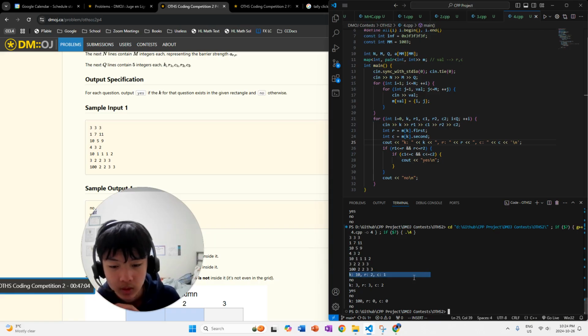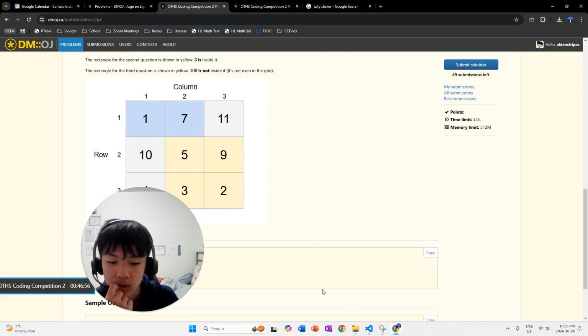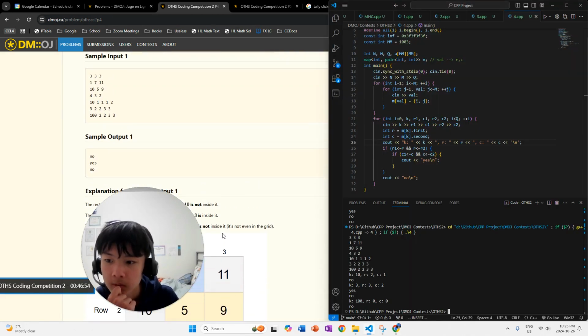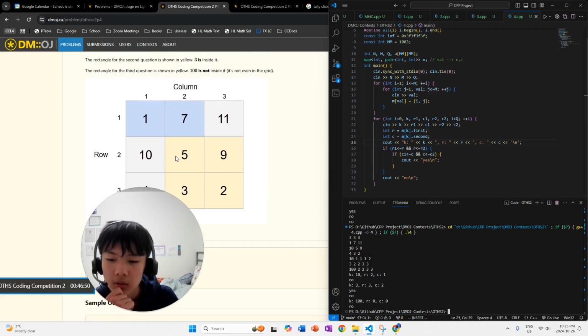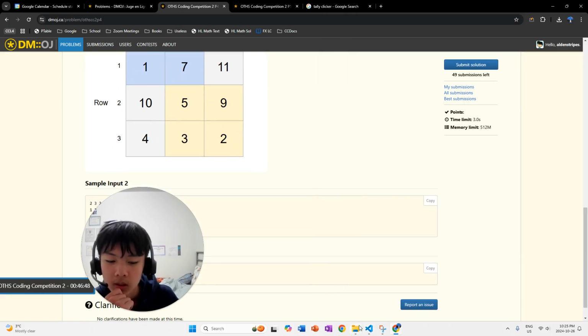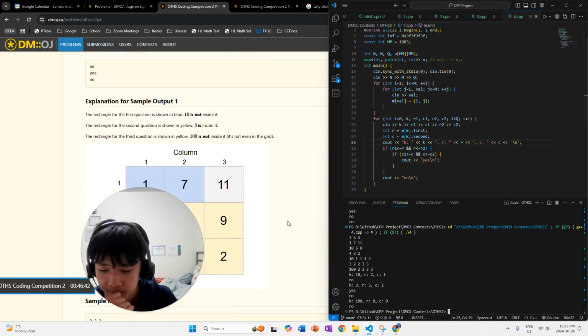So we have K10, R1, R2, C1. So row 2, column 1, that's definitely correct. Then for K3, you're gonna have row 3 and column 2, which is absolutely correct. But then here, for some reason, it doesn't print out K afterwards.